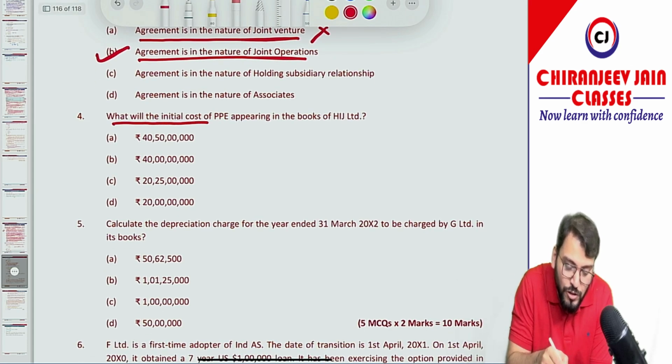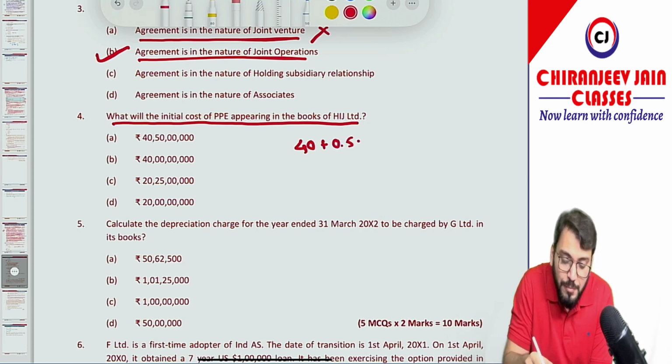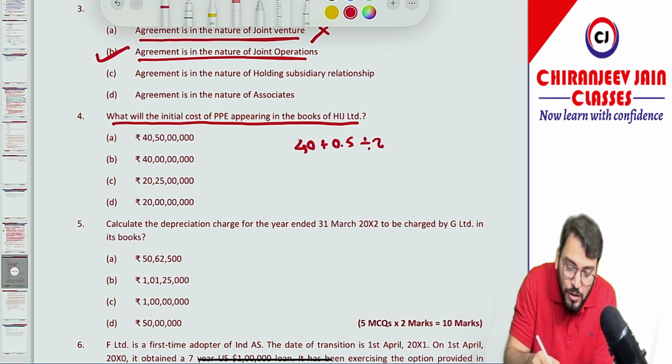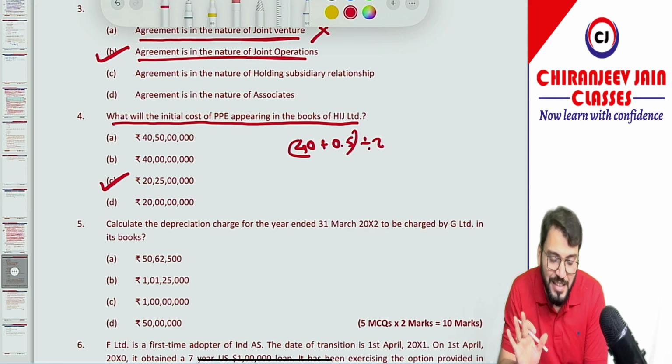What will be the initial cost of PPE appearing in the books of HIZ Limited? The total cost was 40 crore, plus we have capitalized 0.5 crore borrowing cost. So it becomes 40 crore 50 lakh, correct? Divide by 2, so it will be 20 crore 25 lakh. So option number C is correct.